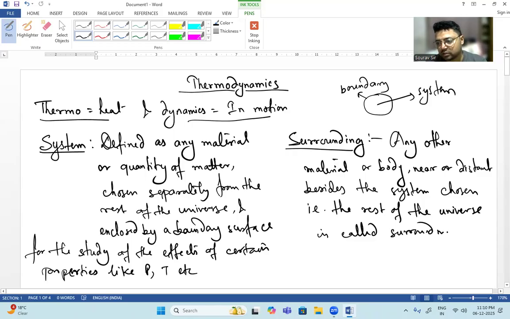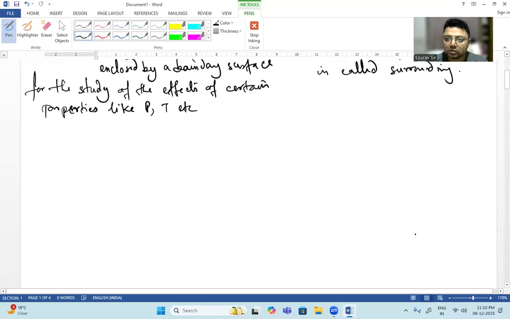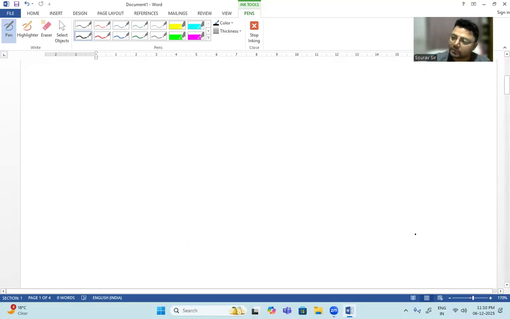Okay, these are the two main terminologies of the thermodynamics chapter: system and surrounding. Now, you will find thermodynamics in chemistry as well as in physics. In chemistry, thermodynamics is system centric. In physics, thermodynamics is surrounding centric.